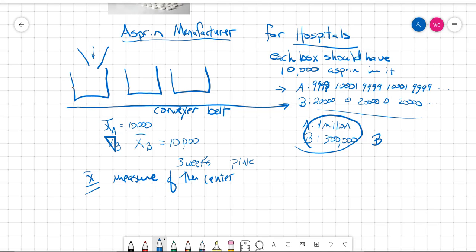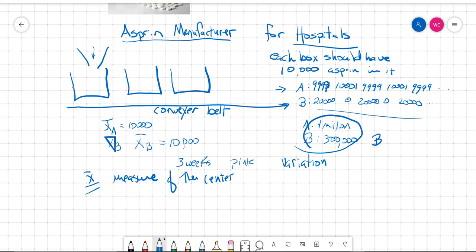So what's wrong with machine B, or what's the difference between these two rows of data? What's the difference between the row of data A and the row of data B? We say that it's the variation in the numbers that is different.